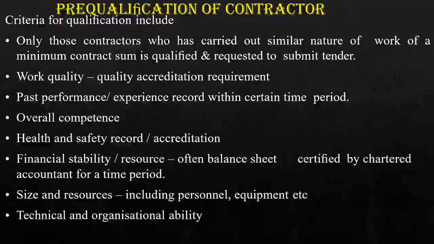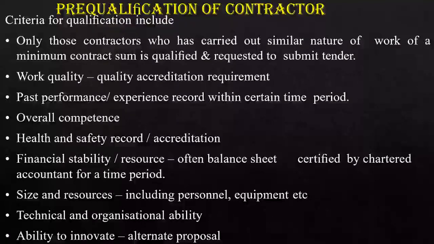And he should be sound in technology as well as in organizational ability. And he should be able to innovate alternative proposals if necessary. So these are the pre-qualifications of a contractor. Before giving the tender to a contractor, it is very essential to check whether he is pre-qualified.